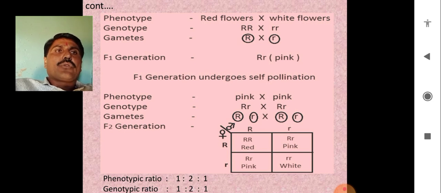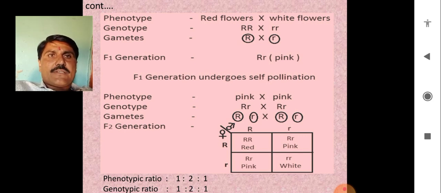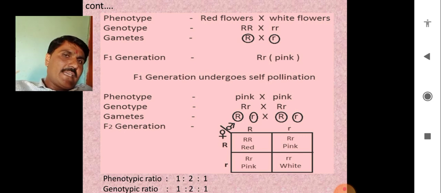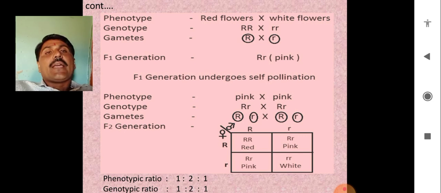Though the flowers were red and white, in incomplete dominance we saw the F1 generation with pink flowers. The complete character was changed. Whereas in the monohybrid cross, we see a 3:1 ratio, and we get the dominant one in the F1 generation.